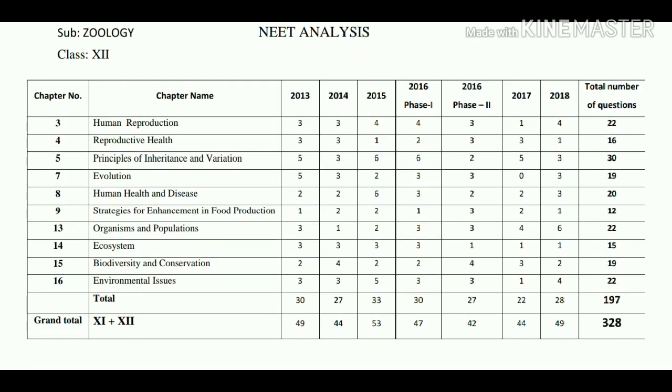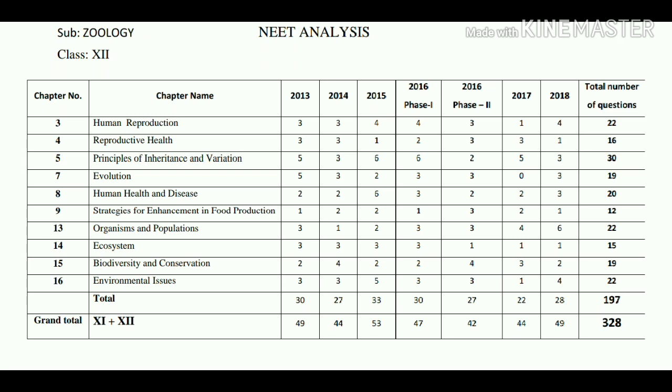See that in this human reproduction unit, in 2013 3 questions are asked, 2014 3 questions are asked, 2015 4 questions are asked, and 2016 phase 1 4 questions, in 2016 phase 2 3 questions are asked, whereas in 2017 only 1 question is asked, but in 2018 4 questions are asked.